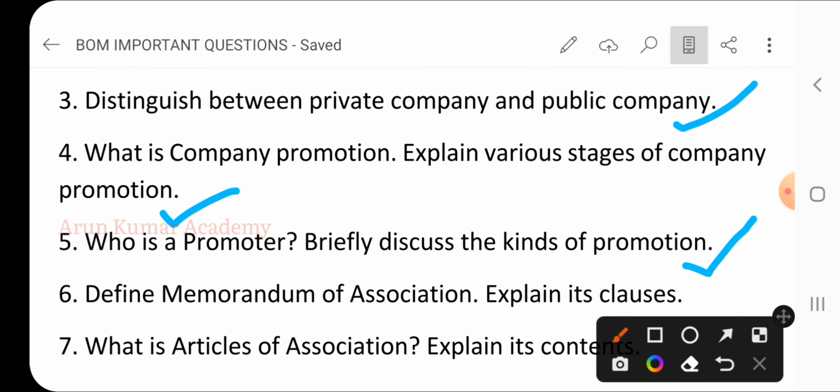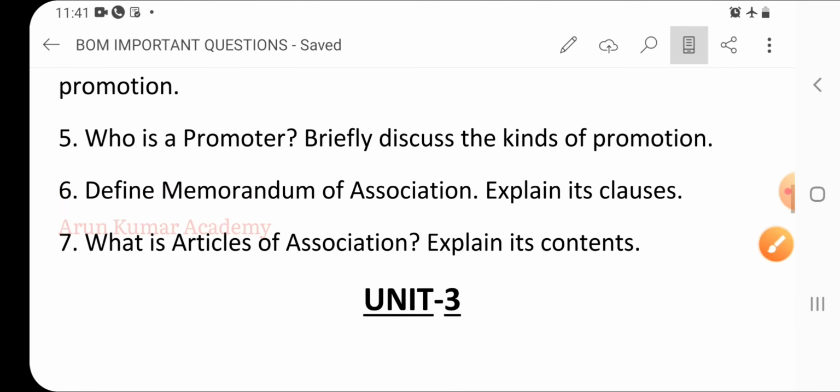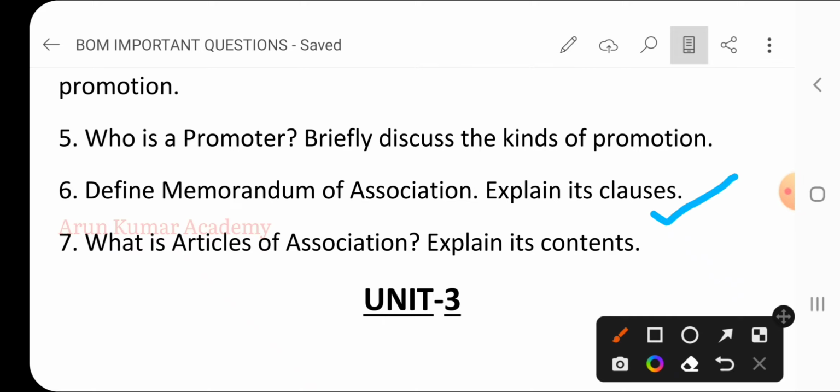Then sixth question, define memorandum of association, explain its clauses. So here, what do you mean by memorandum of association, and explain clearly all the clauses like name clause, object clause, situation clause, etc. Write down all the clauses one by one. Then seventh question, what is articles of association, explain its content.